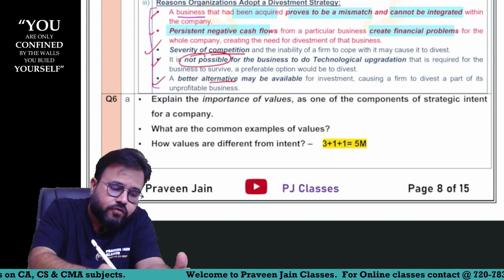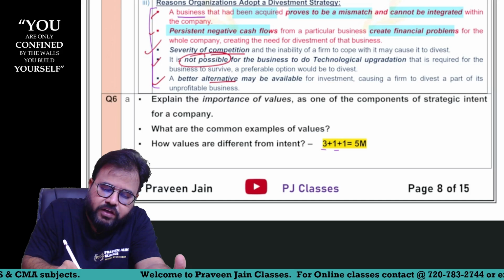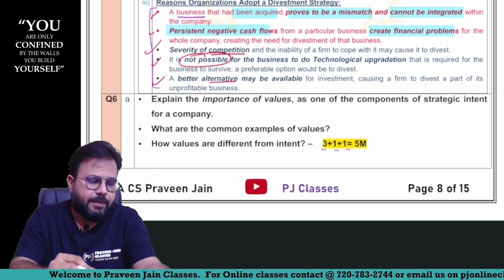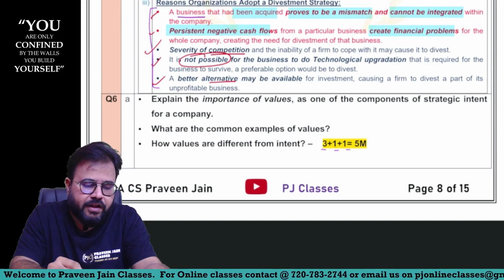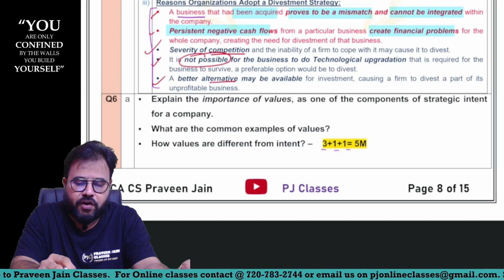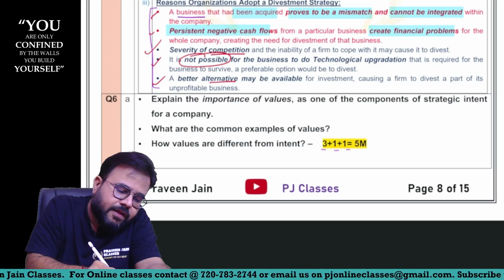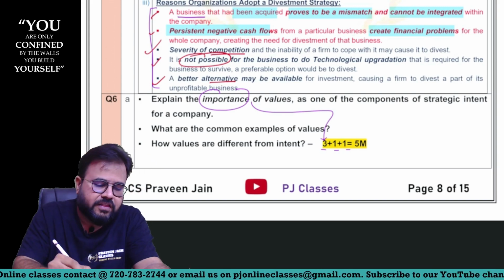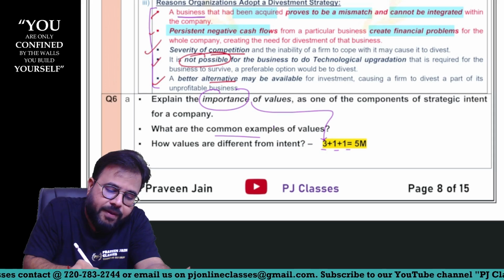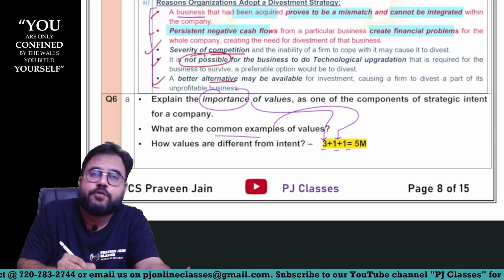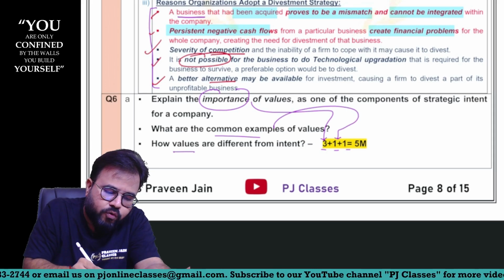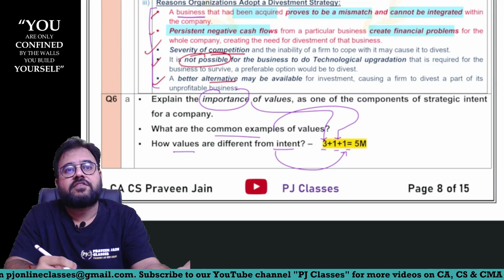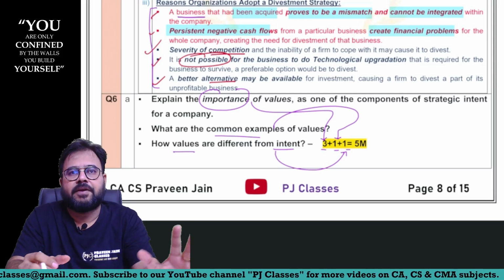Now here also the question is subdivided into 3 plus 1 plus 1. That is the reason I have divided the question into that many parts, sir. Explain the importance of values as one of the components of strategic intent. So you have to explain the importance of values; for that you are going to score 3 marks. Then you have to give common examples of value; for that you are going to score 1 mark, sir. How values are different from intent, for that you are scoring 1 mark, sir.